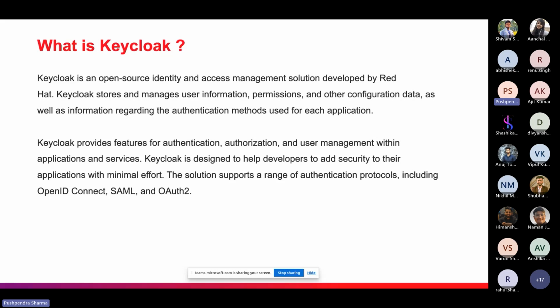OpenID Connect is basically used for authentication, and the OAuth protocol is used for authorization, whereas the SAML protocol is used for both. We can use SAML for authentication and authorization.